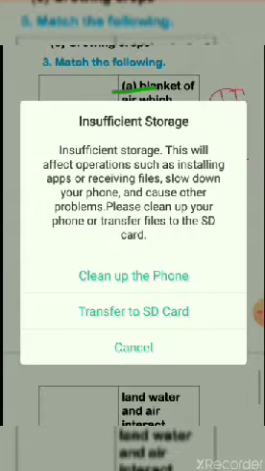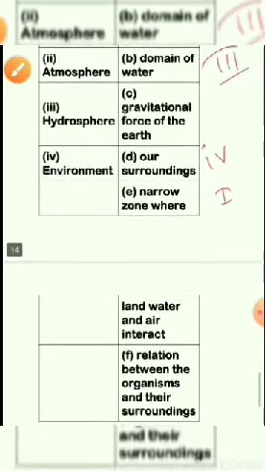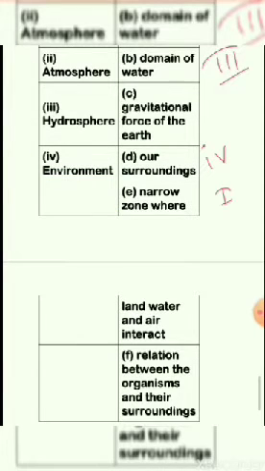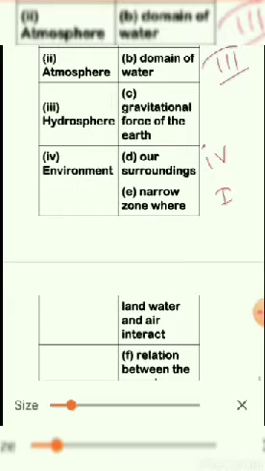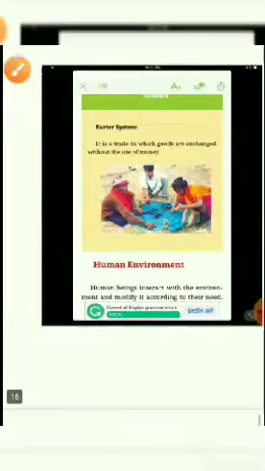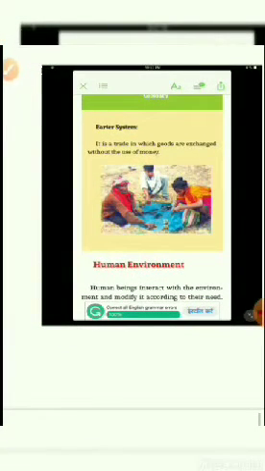Then fourth, they are asking what is environment. Environment is known as our surroundings. This is the MCQ they have asked in the NCERT book, because before going to the exam, if you do this it will give you an idea regarding how questions are framed.